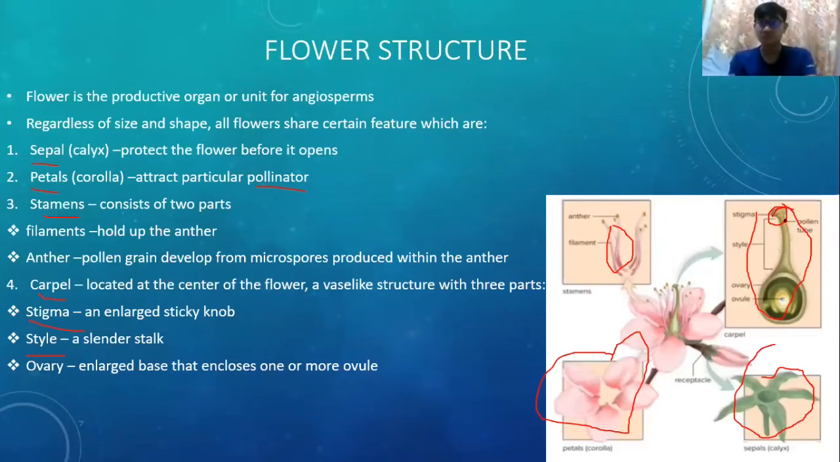Second is style. Style is used to hold the stigma. Here is style. And the third is ovary. It is an enlarged base that encloses one or more ovule. After pollination, ovule will become the seed, and the ovary will become the fruit.